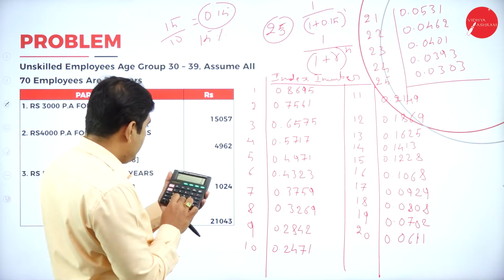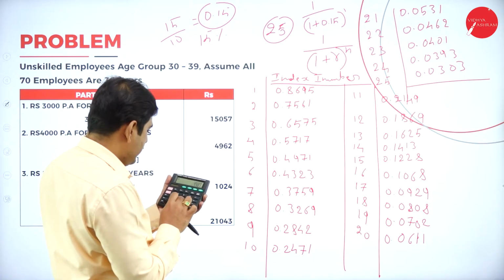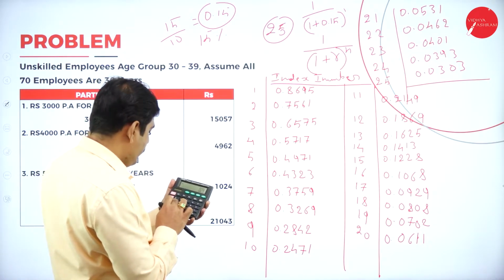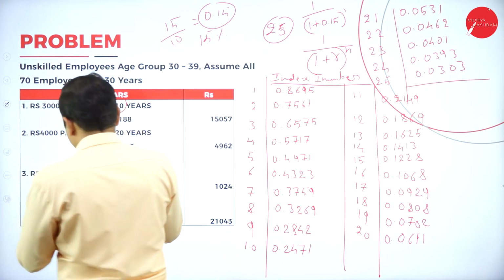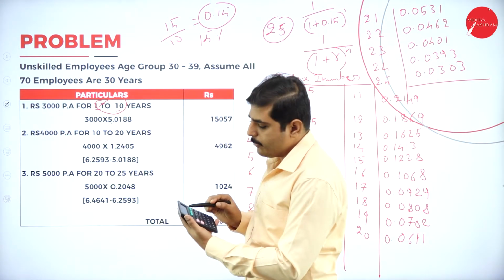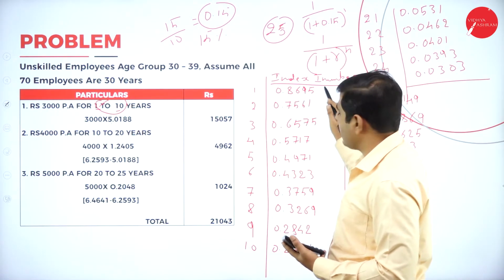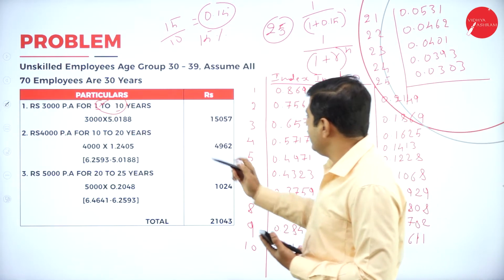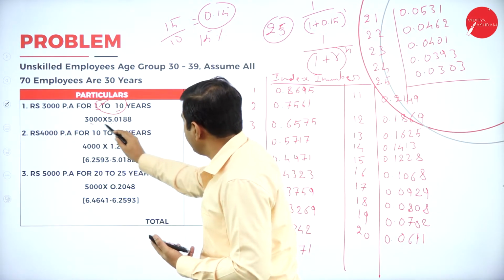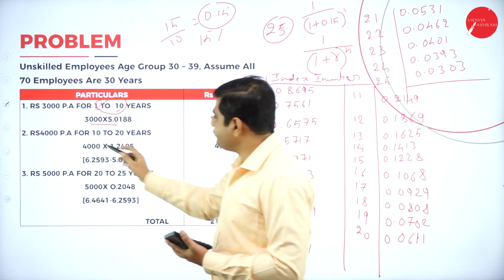0.4323 plus 0.3759 plus 0.3269 plus 0.2842 plus 0.2471. So we should get, see here, 5.0188. I am getting 5.0183 because we have taken only 4 numbers. If you take point after point, if you take 5 numbers, you will get 5.0188. So if you multiply this, you will get 15,057.